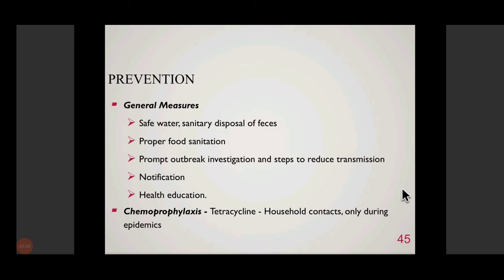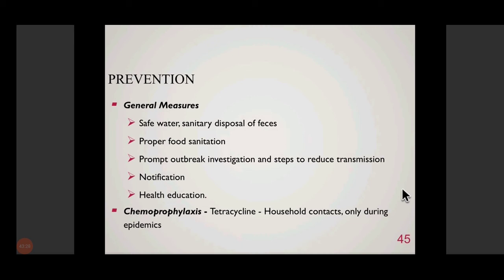Proper food sanitation, prompt outbreak investigation and steps to reduce transmission, notification of the cases to authorities, education of the people about what is cholera and how it spreads in the masses. All these things can help in preventing cholera.